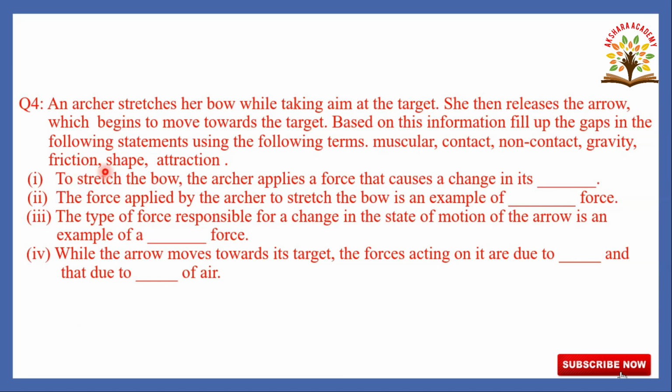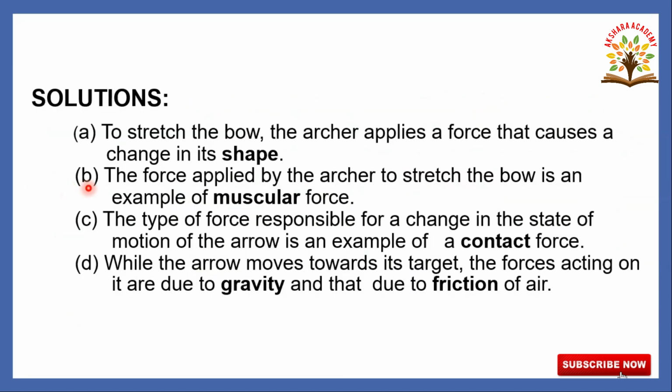So coming to the questions, let us discuss number 1. To stretch the bow, the archer applies a force that causes a change in shape. Second one, the force applied by the archer to stretch the bow is an example of, here she is applying her muscles. So the force generated by the muscles is known as muscular force. So this is an example of muscular force.